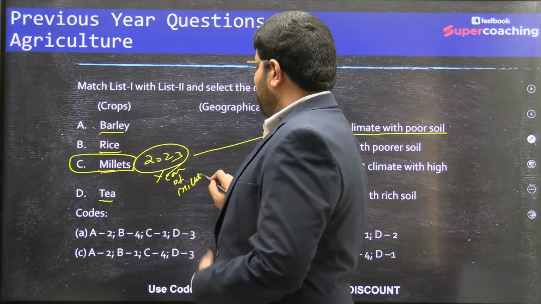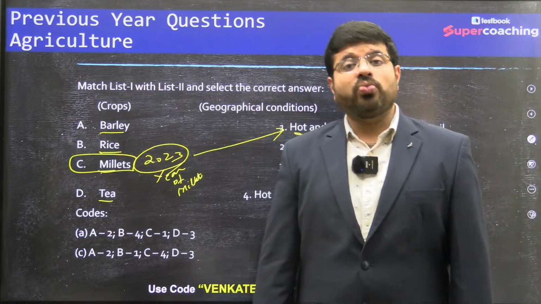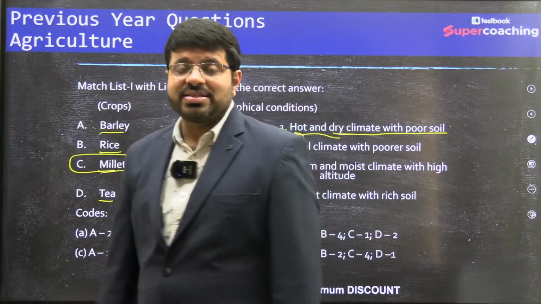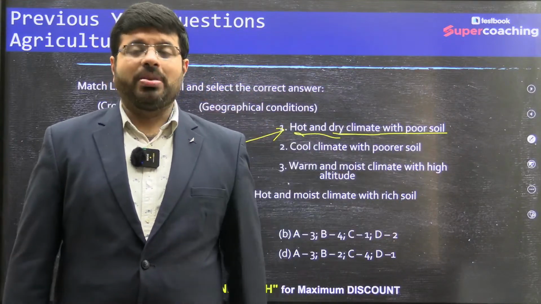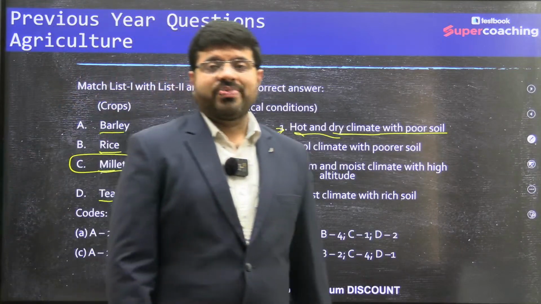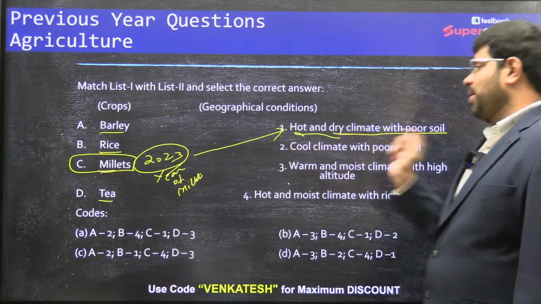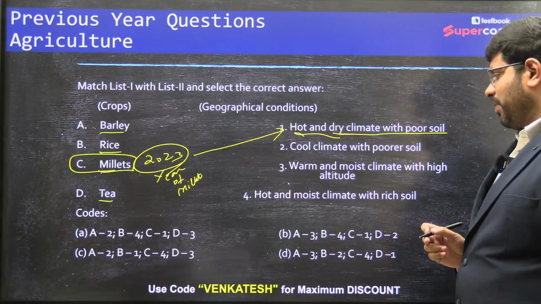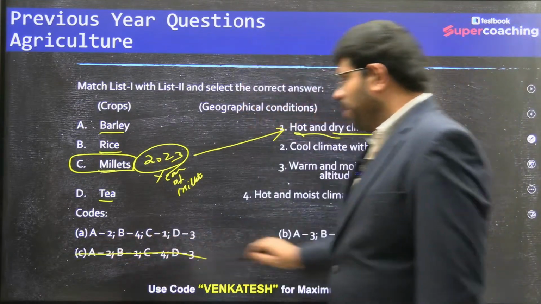In fact, millets can grow in areas where there is poor soil, where there is poor water availability and where there is a variation in temperature, that is the climate change impact. Millets are more suitable to such kind of conditions. So they are very, very resistant to climate change. That's why millets are very, very popular. Hot and dry climate, C1 should definitely be our option. If C1 is the option, you should eliminate these two.